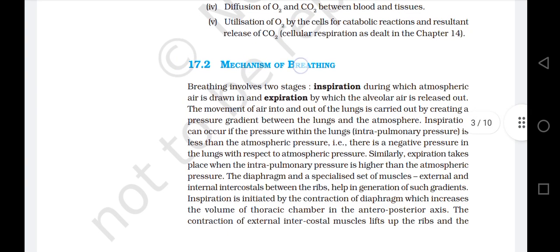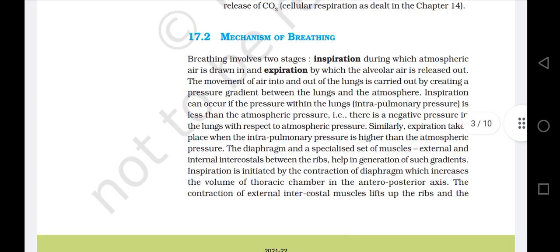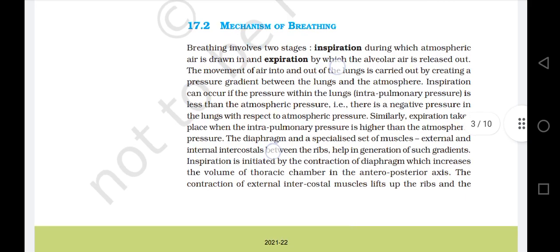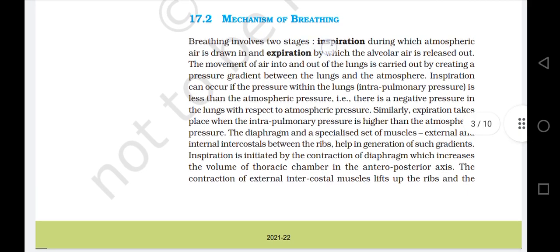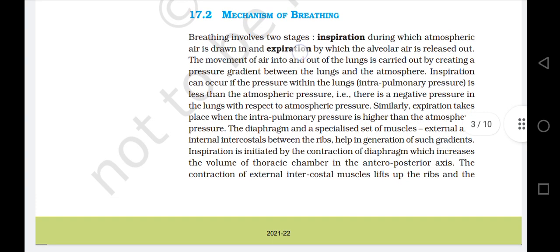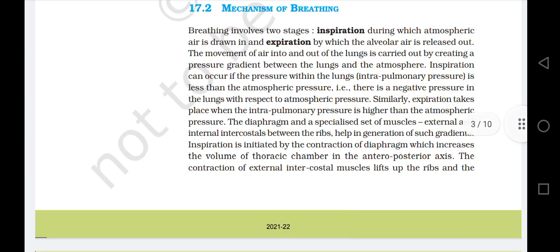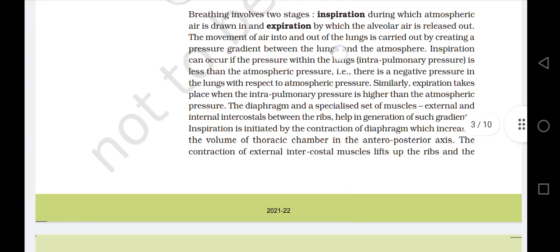17.2 Mechanism of breathing. Breathing involves two stages: inspiration, during which atmospheric air is drawn in, and expiration, by which the alveolar air is released out. The movement of air into and out of the lungs is carried out by creating a pressure gradient between the lungs and the atmosphere.